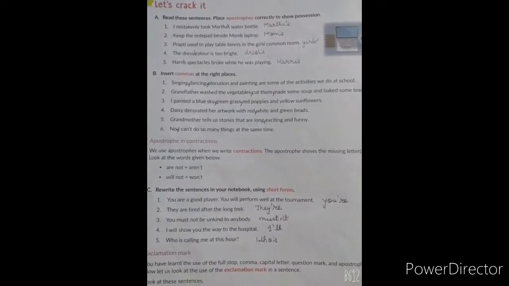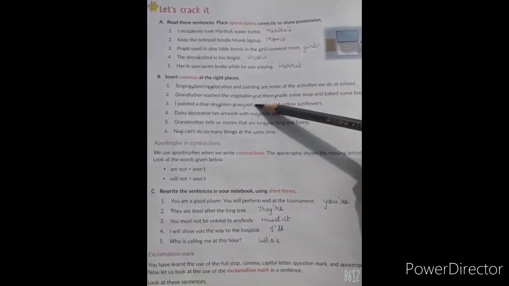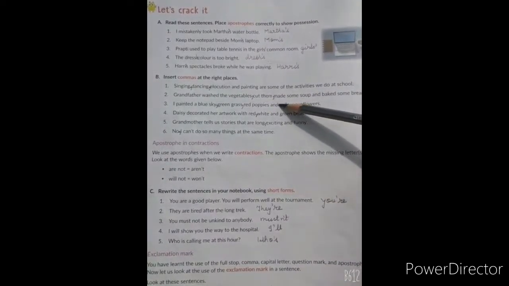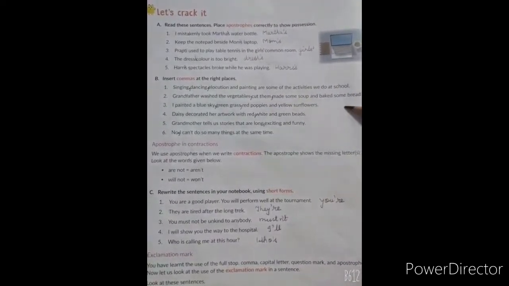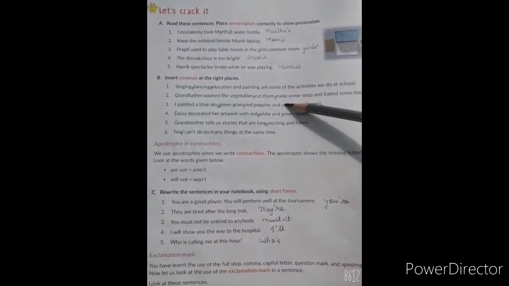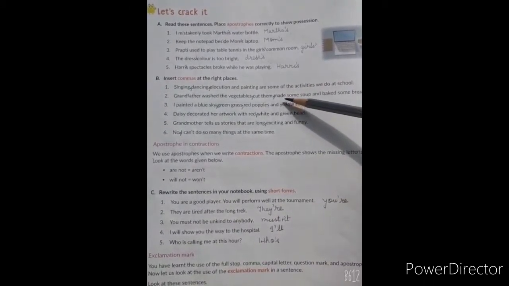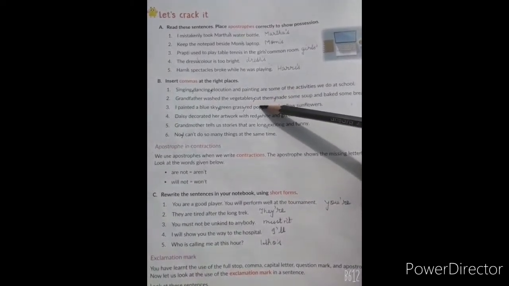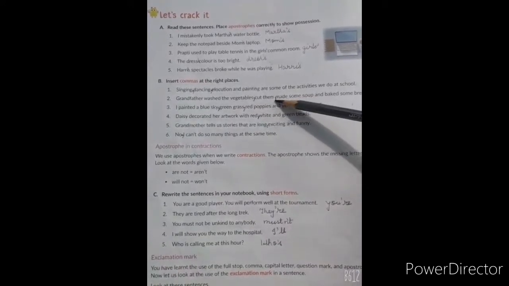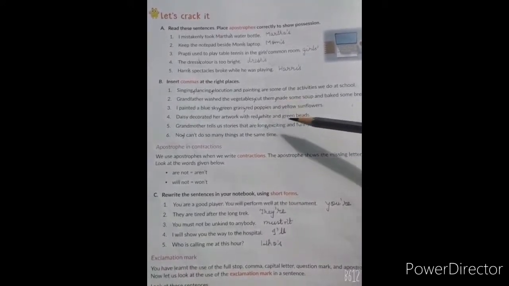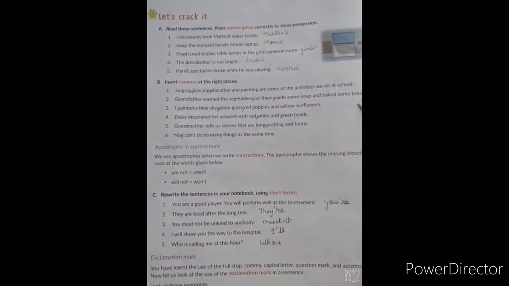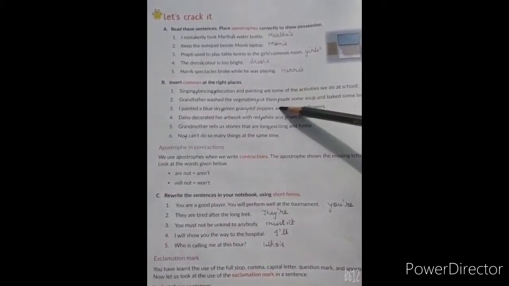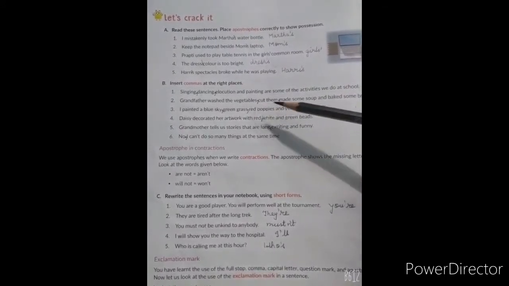Now sentence number 2, grandfather washed the vegetables, cut them, made some soup and baked some bread. So all these are activities done by grandfather. Again here we have to separate them or give a small pause. So grandfather washed the vegetables, put a comma, cut them, put a comma, made some soup and baked some bread. So again in this sentence also, students, 2 places you have to insert a comma, that is after vegetables and after them.